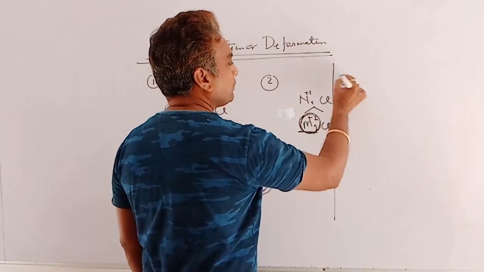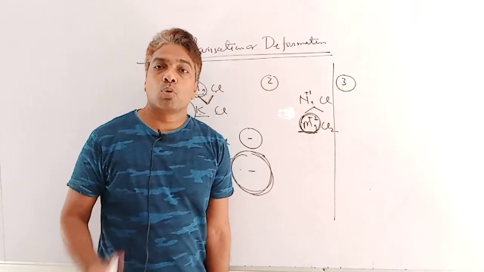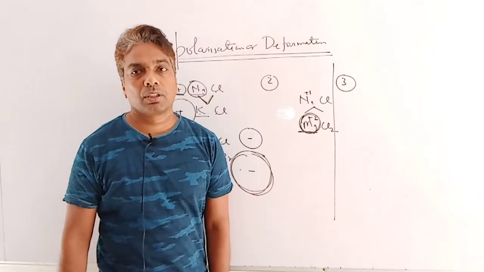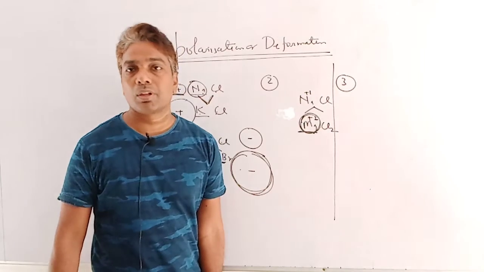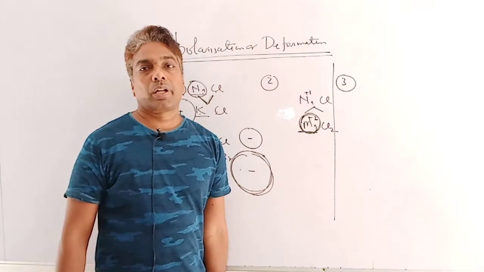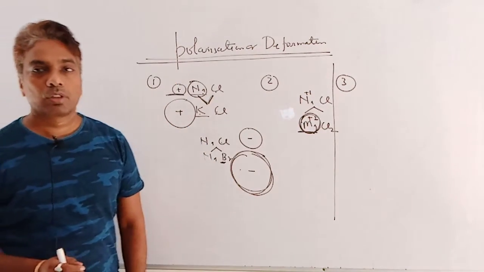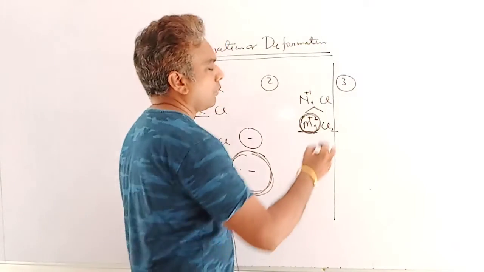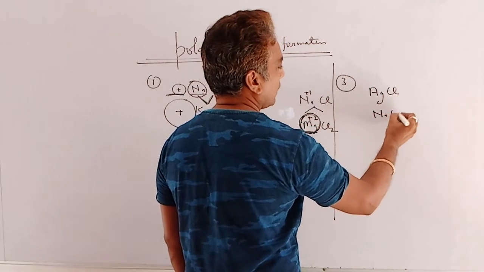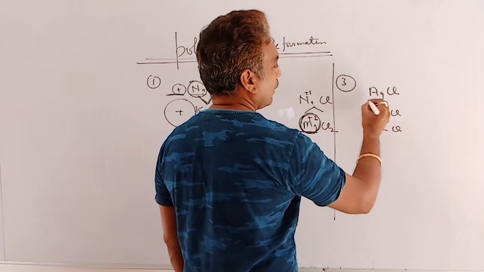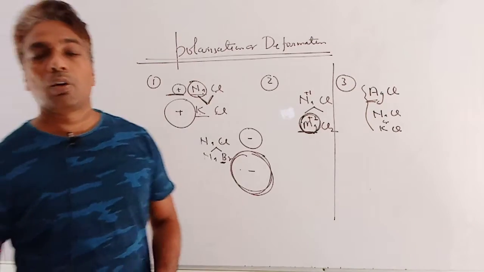And the third point, which is an exceptional point: a cation which has more than 8 electrons in the outermost shell. That means a d-block element having more than 8 electrons in the outermost shell has greater polarizing power than a cation which has less than 8 electrons in the outermost shell. Clear? For example, the deformation of chlorine in AgCl is greater than in NaCl or KCl, since silver contains more than 8 electrons in the outermost shell.